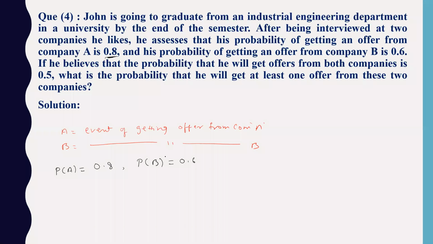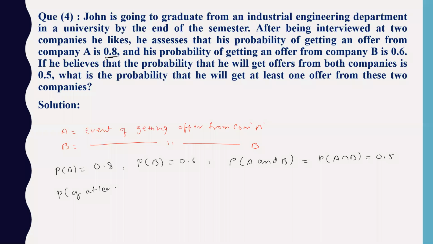And also he's sure that he will get a call from A and B, which we call A intersection B. He is 50% sure, so 0.5. This part is given. Now we have to find the probability of